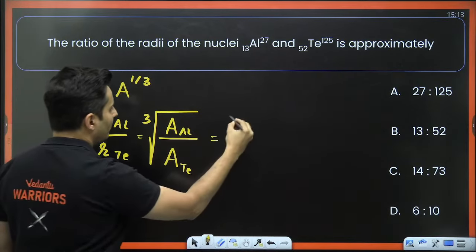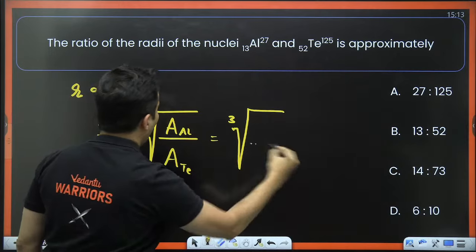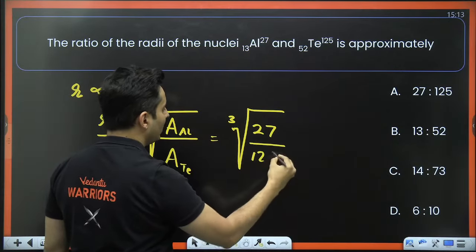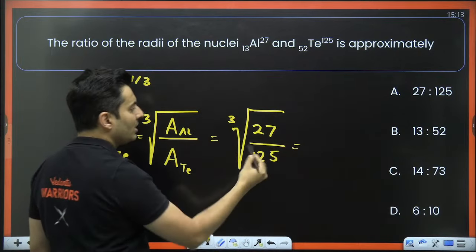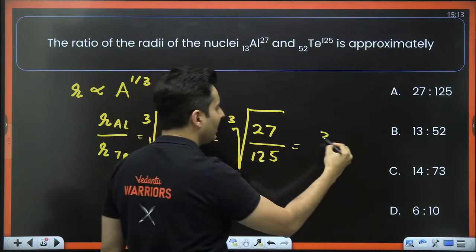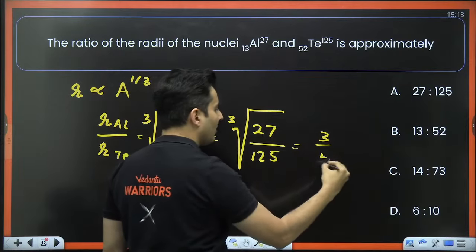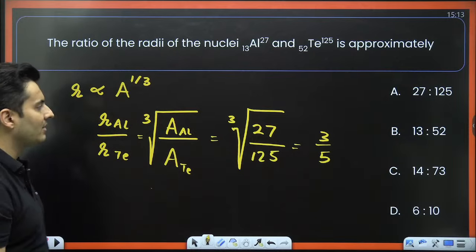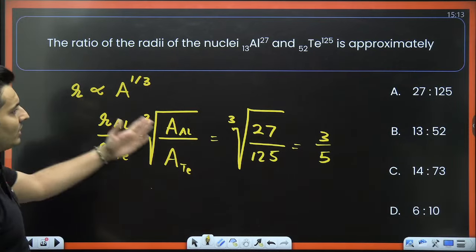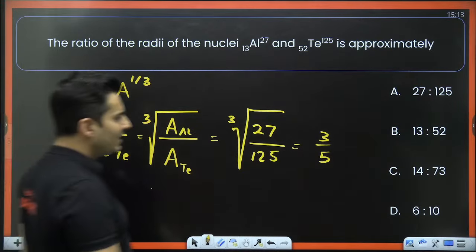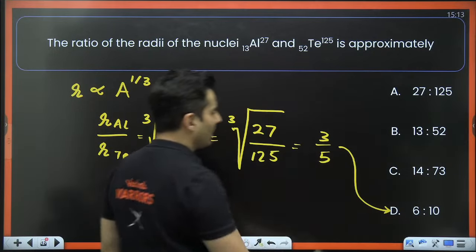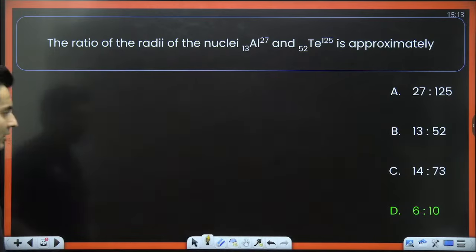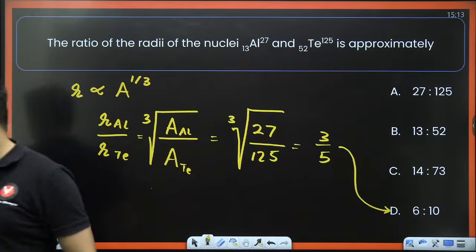So what is the atomic mass number of Al? That's 27. Of Te, it is 125. These are perfect cubes. 27's cube root is 3. 125's cube root is 5 because 5 cube is 125. 3 cube is just 27. So the ratio is 3:5, which is 6:10. You multiply by 2: 3 into 2 is 6, 5 into 2 is 10. So the answer should be D. Yes, it is option D.